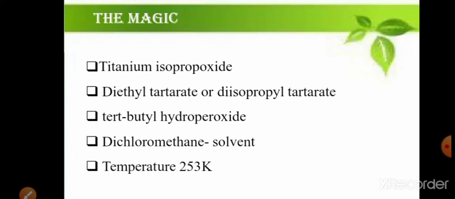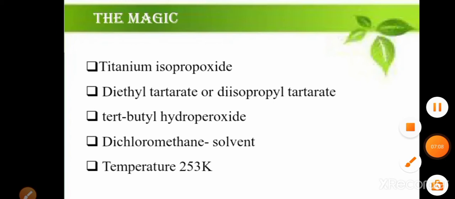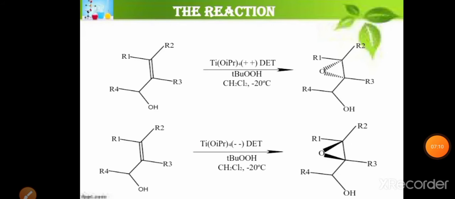Tertiary butyl hydroperoxide, indicated by TBuOOH. After that, the solvent used is dichloromethane, and the temperature is -20 degrees Celsius, that means 253 Kelvin, used during the reaction. Let us see how the reaction proceeds.